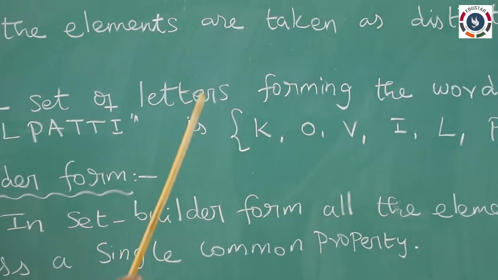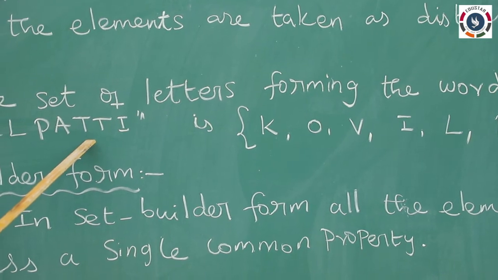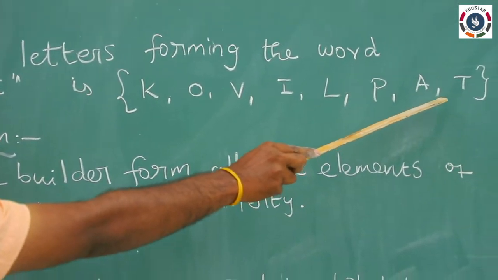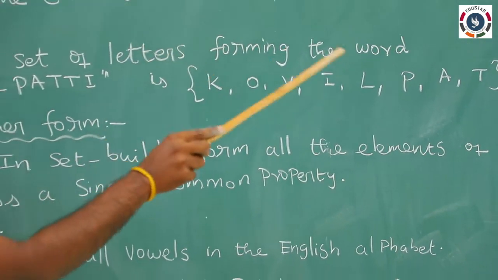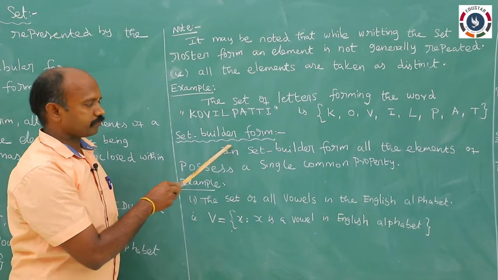T is repeated 2 times, so we denote it only one time. That is, all the elements are taken as distinct.